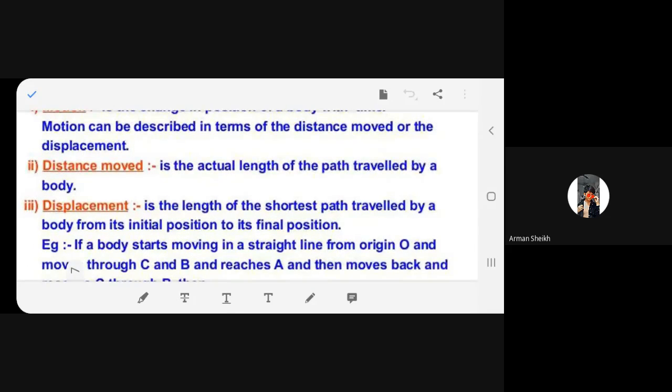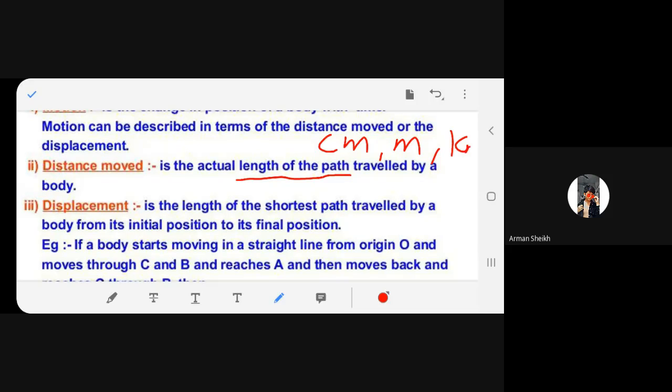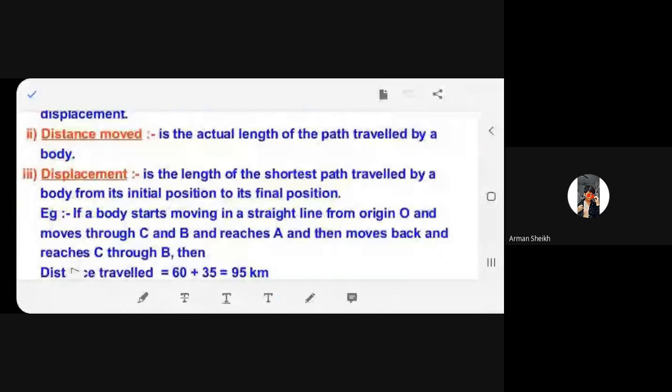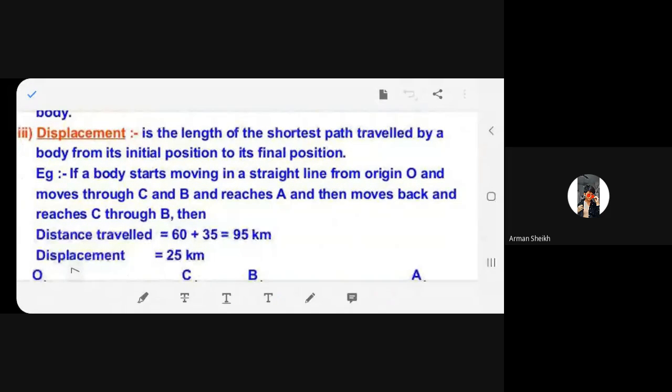Now let's see what is distance. Start with distance. The distance moved is the actual length of the path traveled by our body. Now length can be denoted by millimeter, centimeter, meter or kilometer. So this is how we measure the distance. You agree, all of you? Now we are going to work on a new topic altogether, that is displacement.